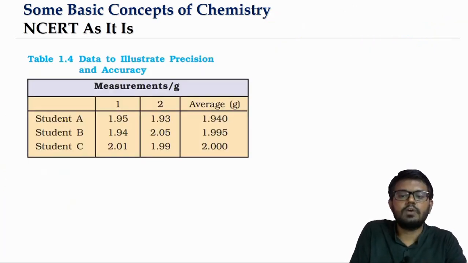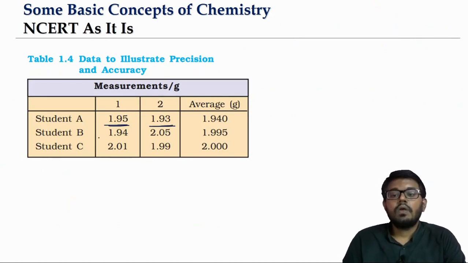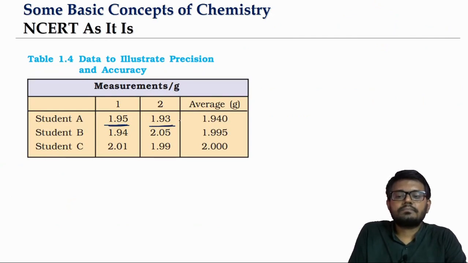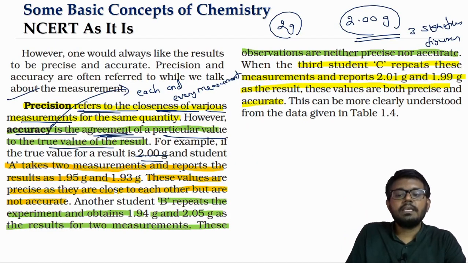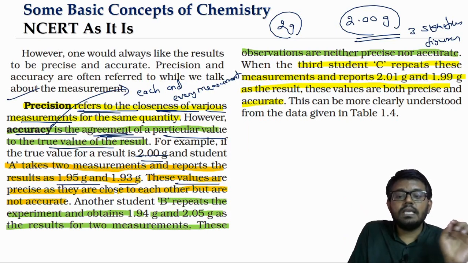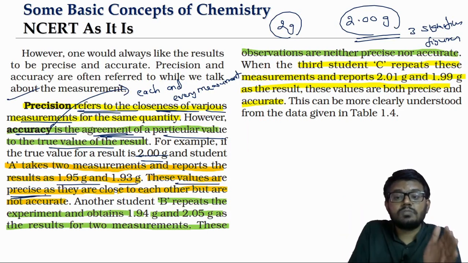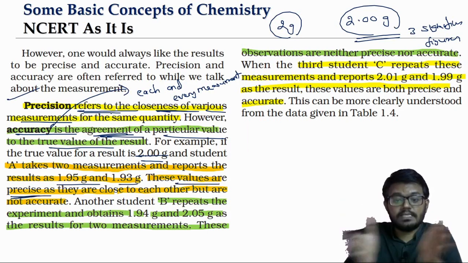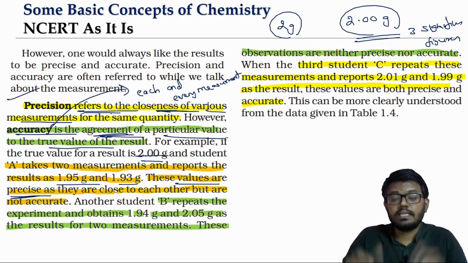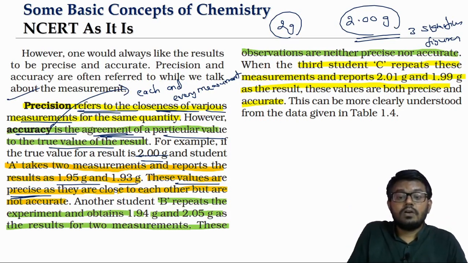So A is giving us 1.95 and 1.93. When you look at these two values, they are close by. So the values that A is giving are precise. Precision means closeness of the various measurements. They are close to each other, but they are not accurate.